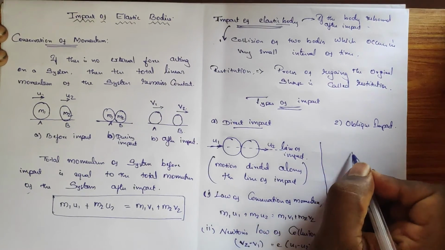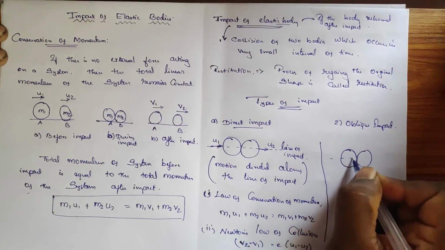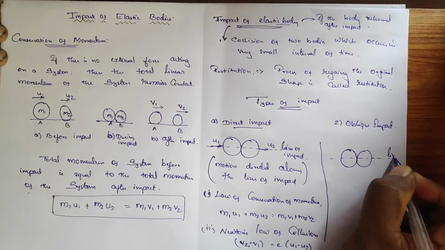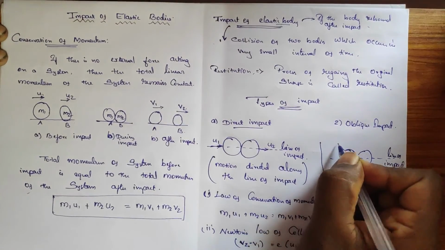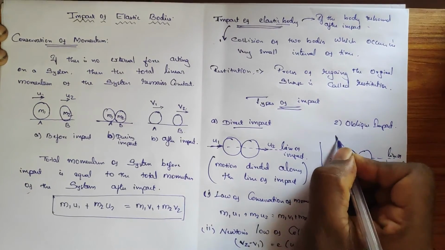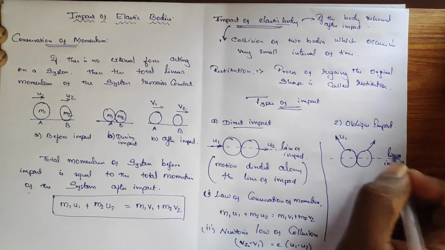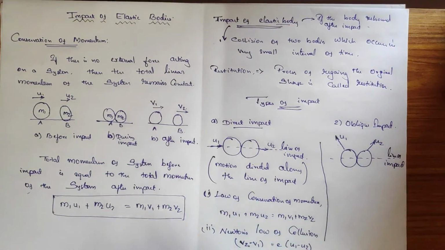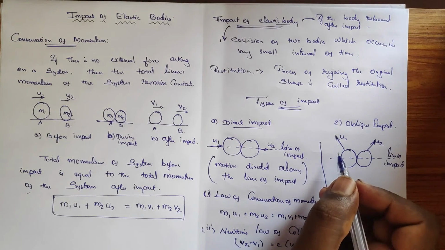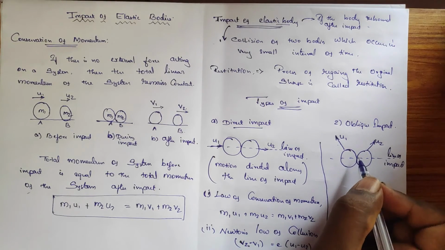If this is the line of impact, the motion may happen in some other inclined manner, anywhere, but it won't be along the line of impact. Such things come under oblique impact. There you may get angles alpha 1 and alpha 2.